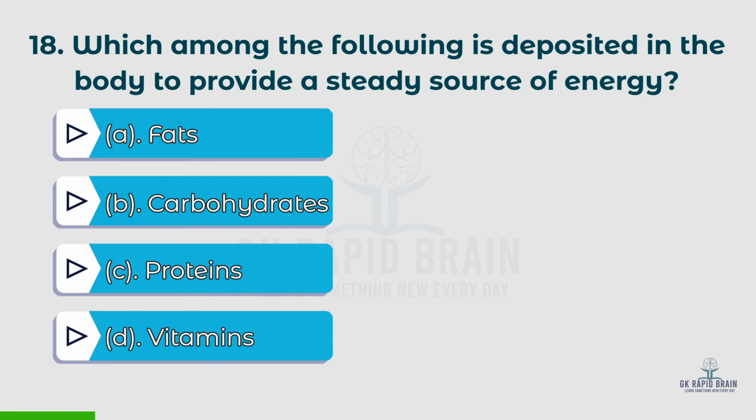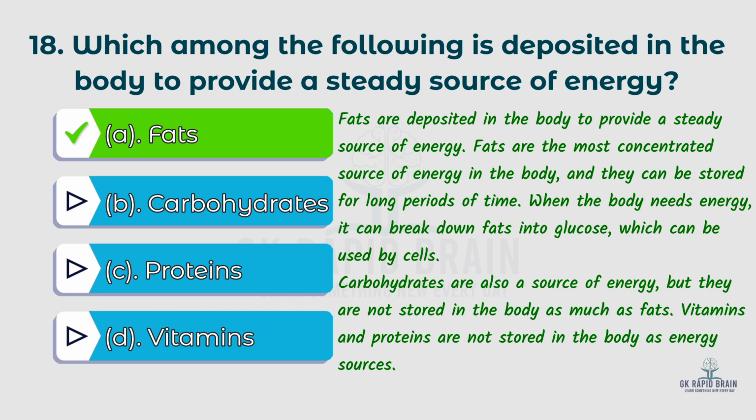18th question. Which among the following is deposited in the body to provide a steady source of energy? Options: A. Fats, B. Carbohydrates, C. Proteins, D. Vitamins. The right answer is A. Fats. Fats are deposited in the body to provide a steady source of energy. Fats are the most concentrated source of energy in the body and they can be stored for long periods of time. When the body needs energy, it can break down fats into glucose, which can be used by cells.